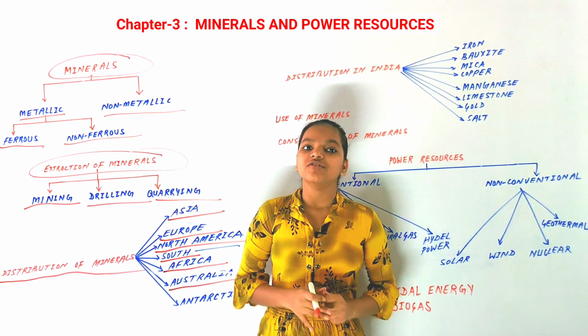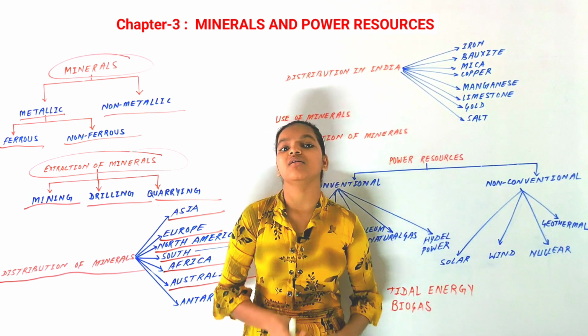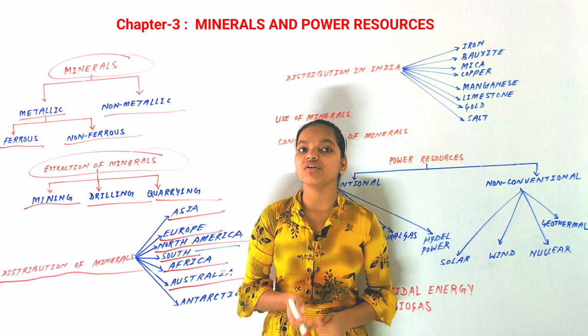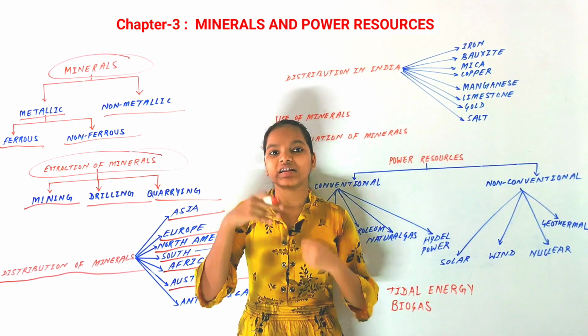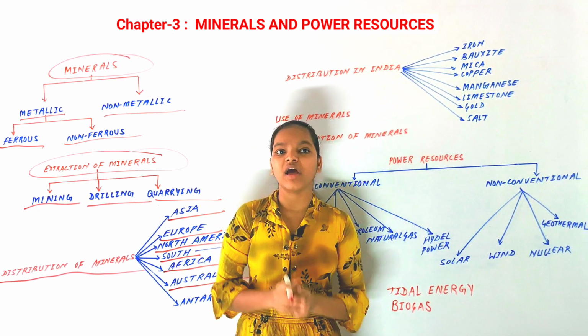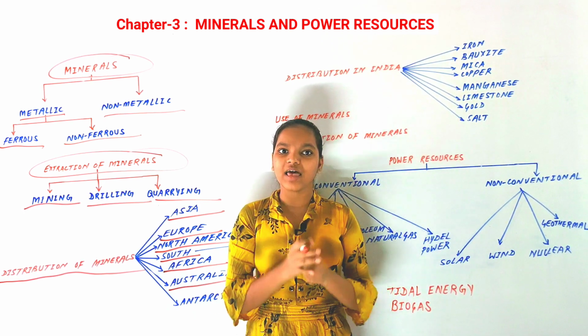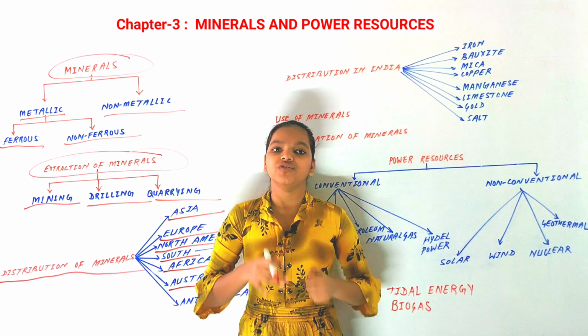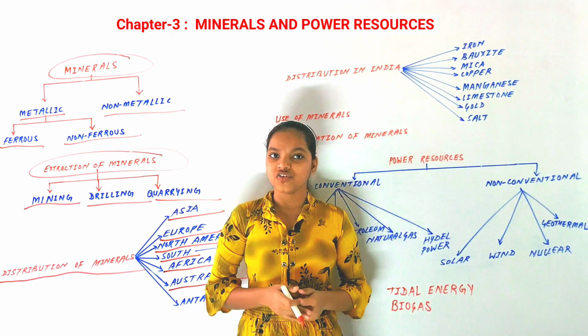The minerals mainly found in Australia are platinum, gold, diamonds, chromium, manganese and bauxite as well. You know that from bauxite we make aluminium. So there are rich deposits of minerals in Australia.